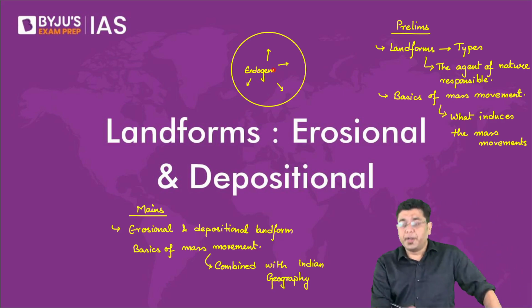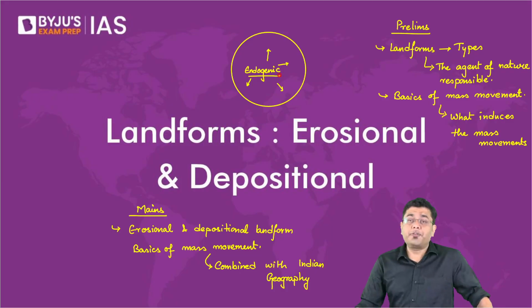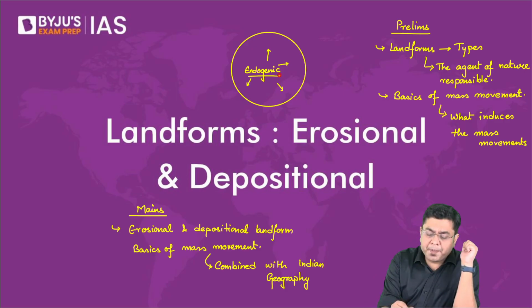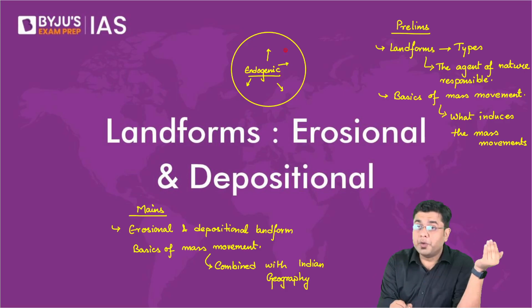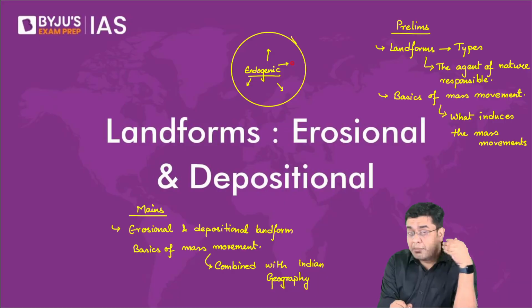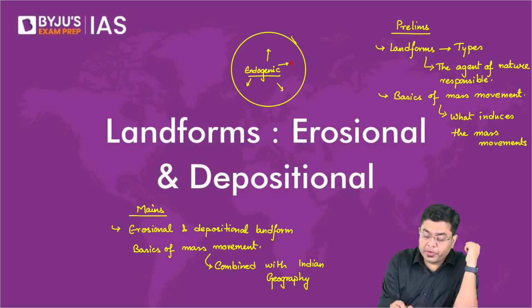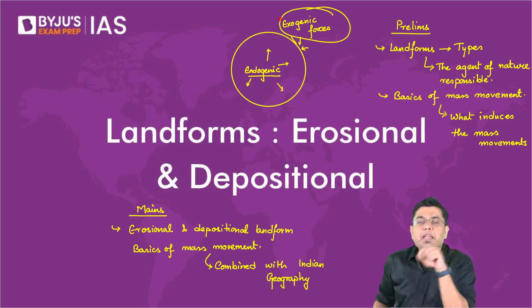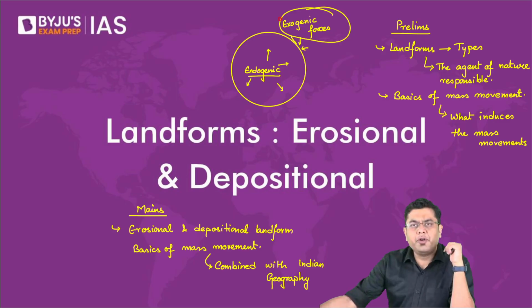Then we also have a certain number of forces which act from the outside, acting on the surface of the planet. For example, the action of the rivers, the blowing of the wind, the movement of the glacier, the movement of the sea waves. Those forces which are acting on the surface are referred to as exogenic forces. While we have covered endogenic forces in significant detail, now we will be talking about the exogenic forces today. And with that, we are going to address the various different landforms which are created.